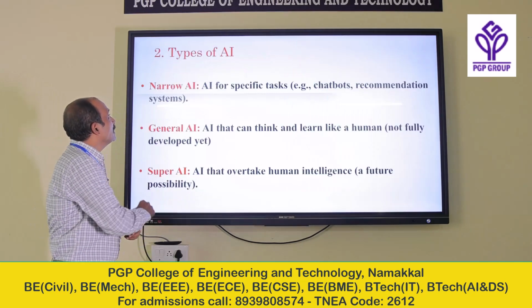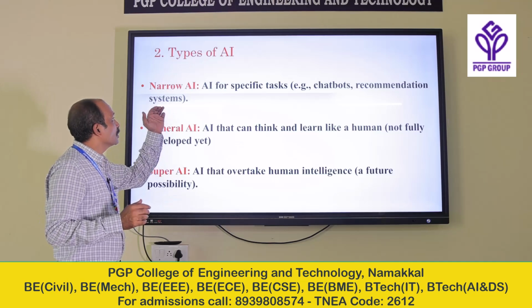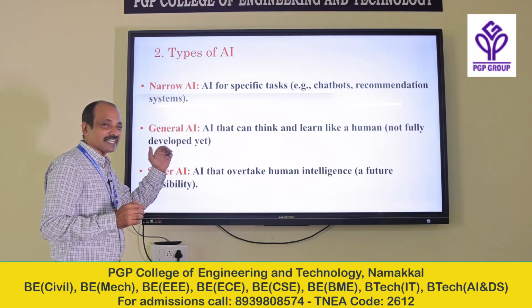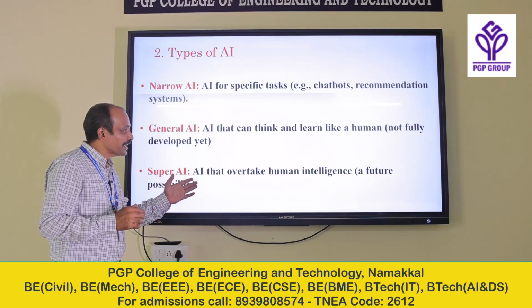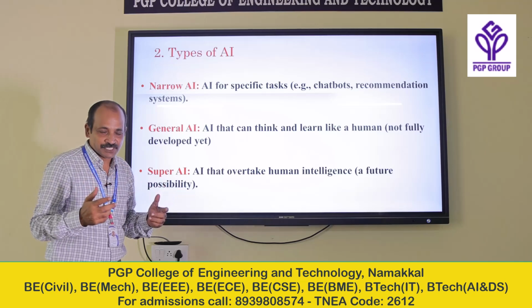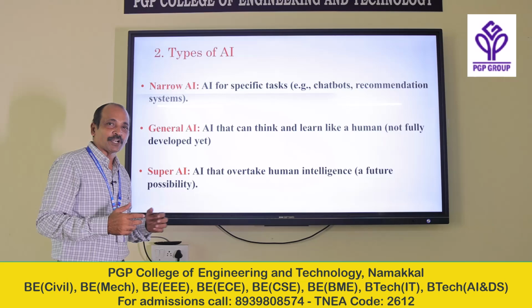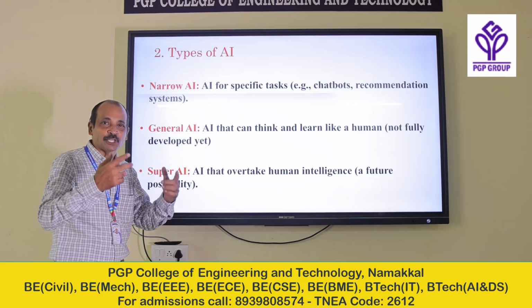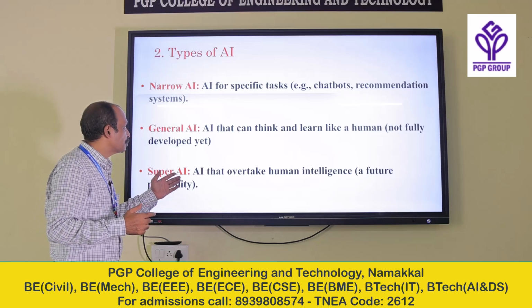Now, there are different types of artificial intelligence available. The first one is called narrow AI, the second one is general AI, and the third one is super AI. Super AI will be more than human intelligence. What we are expecting in this field is that super AI will definitely one day overtake human beings and think more than a human being. That is going to be super AI.